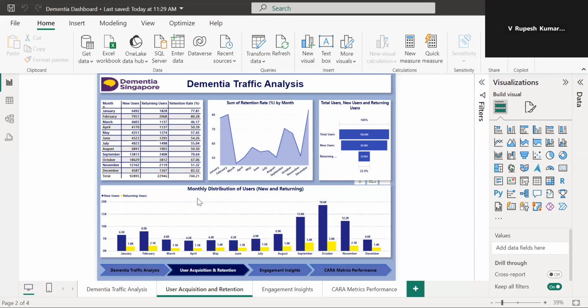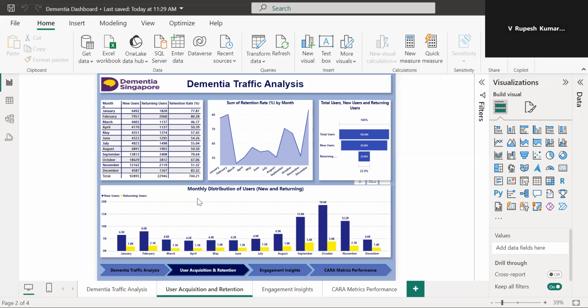The third chart, I have used a funnel chart: total users, new users, and returning users. The total users are 100.28K, the 100% of the user base. The new users are 19.9K, 92.7% of total users. Returning users are 22.9K, 22.9% of total users.